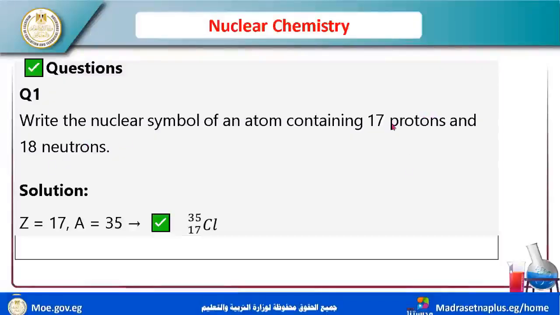The solution is what? Which element? Cl. Yes, Cl with 17 here, and 35 is the atomic mass. You can get it by the summation, 17 plus 18. So let's write the nuclear symbol: Cl, 17 and 35.